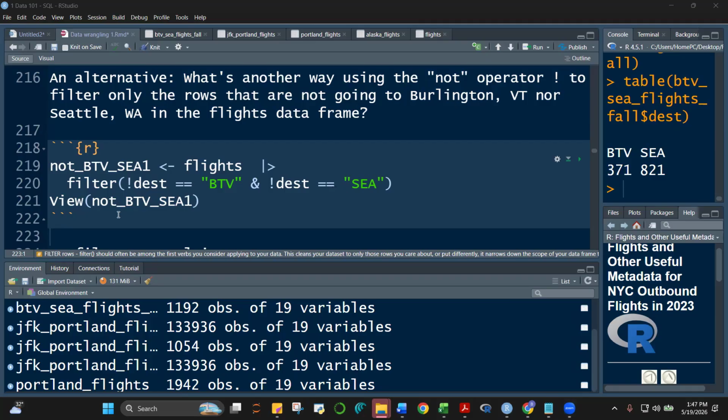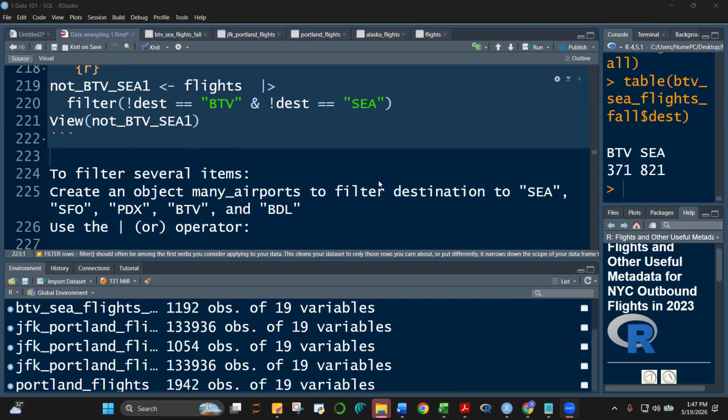All right. So let's have some more examples. Okay, how about this, class? How about filtering several items? Let's create an object called many airports to filter destination to shuttle, San Francisco, PDX, BTV, and BDL.